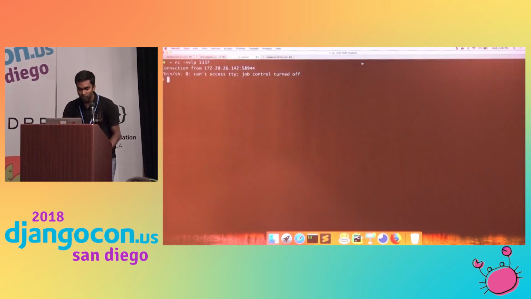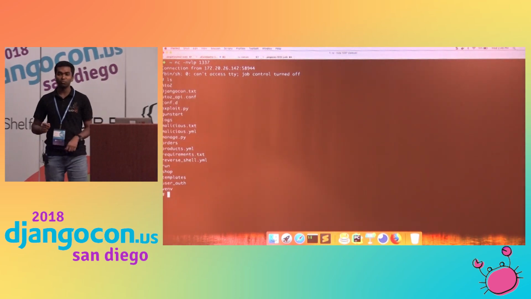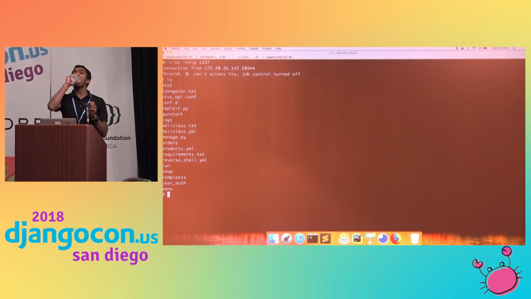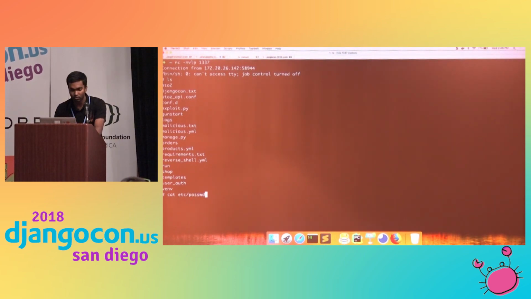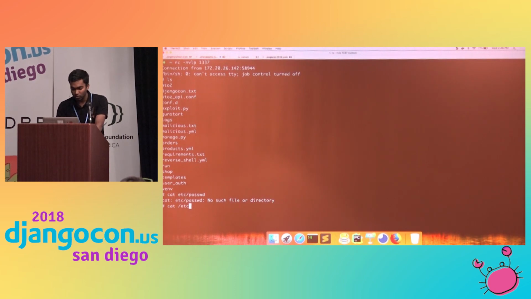If I come to this, see, now I have complete server access. Boom, completely. Now I can do whatever I want. So I write cat slash etc slash passwd.